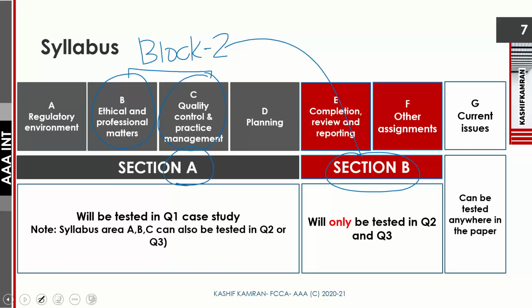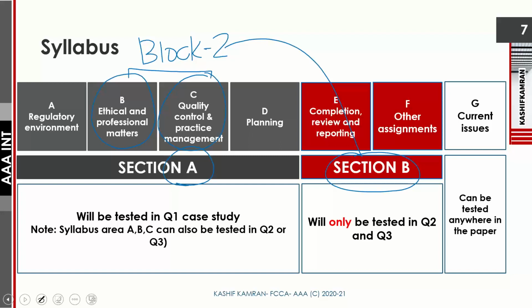In a 100 marks paper, you might find a question on syllabus area B or C in Section A in the 50 marks question, or you may equally find a question in Section B, which is a 25 marks question, and it can be possible that this topic is within Section A as well as in Section B. So this is a very, very flexible area of the syllabus.